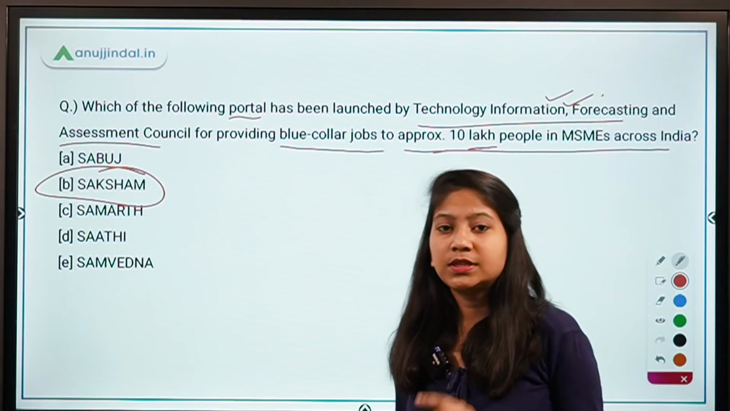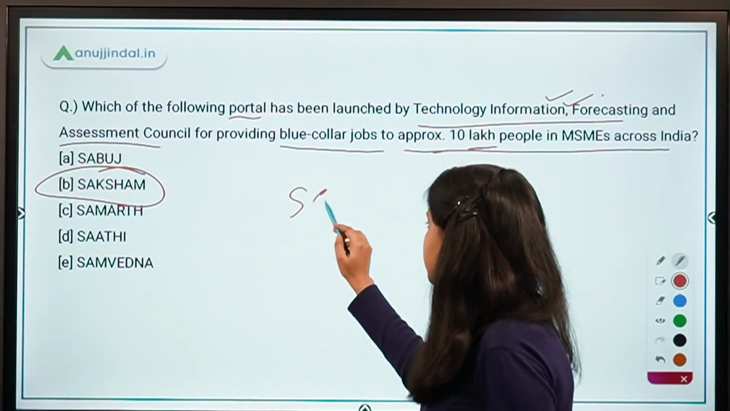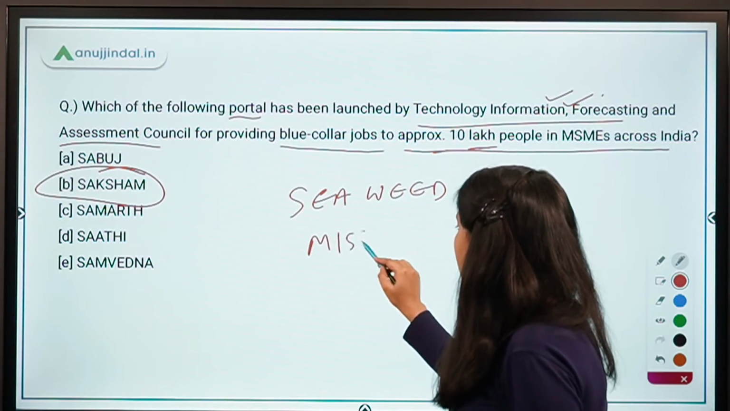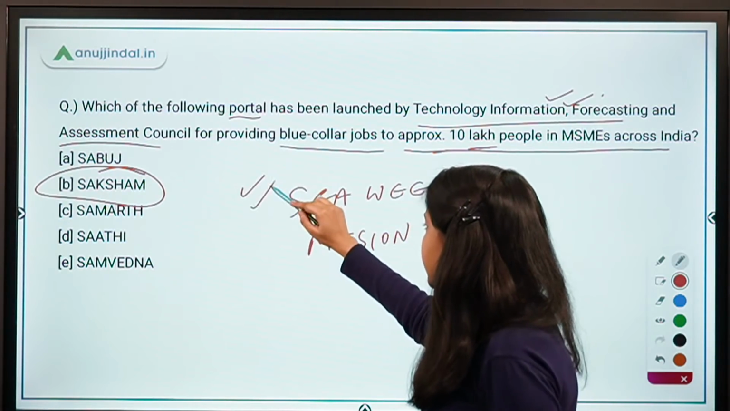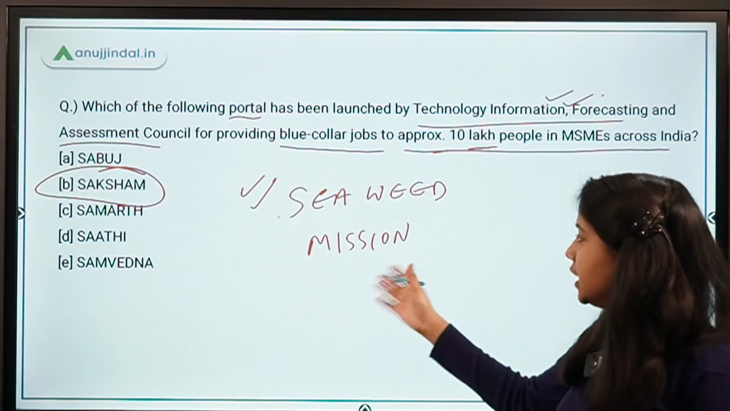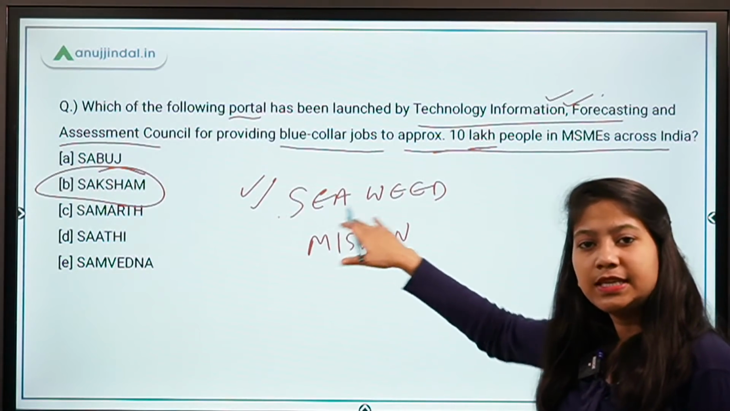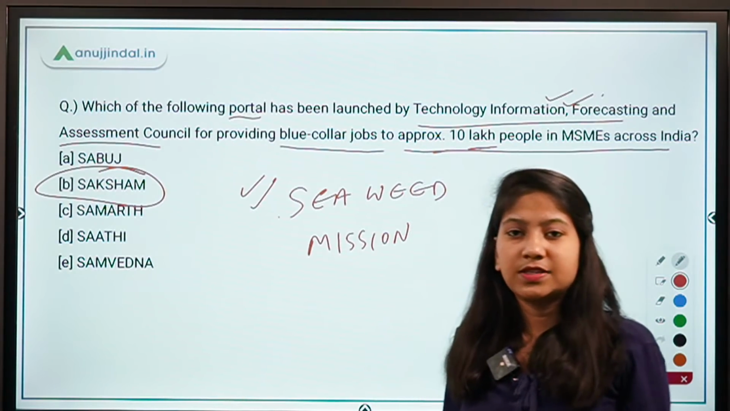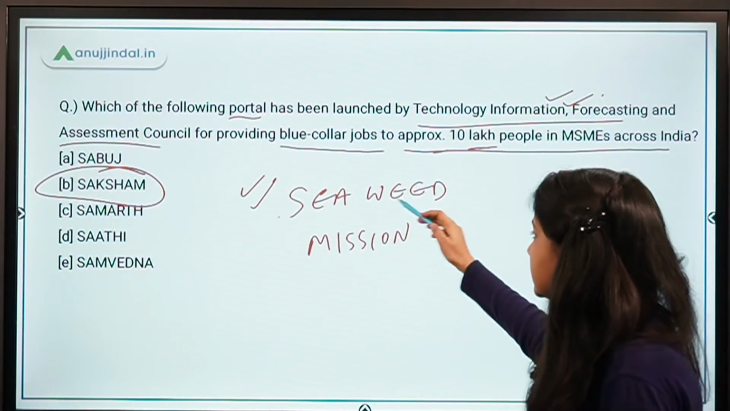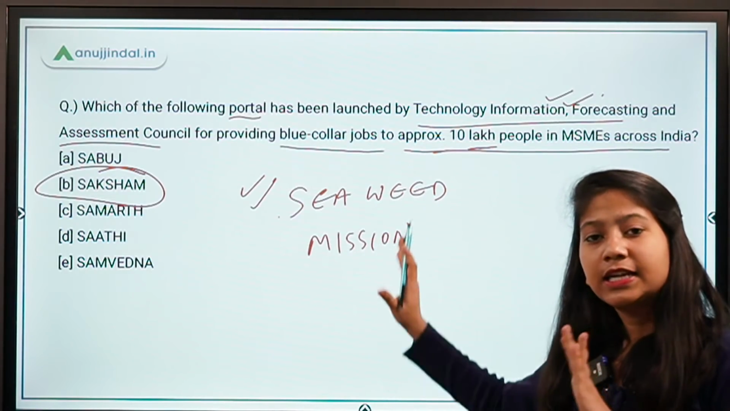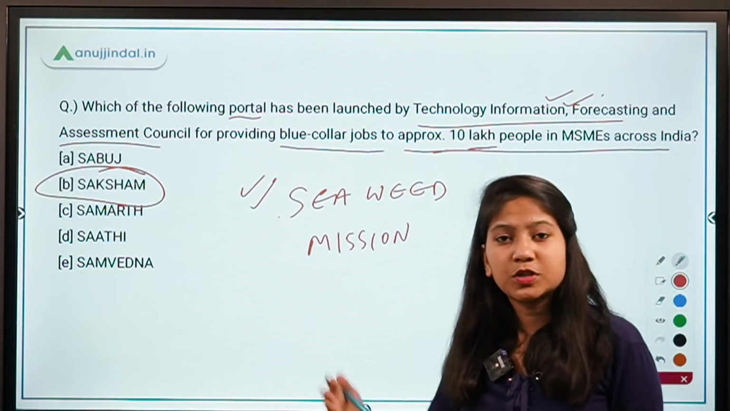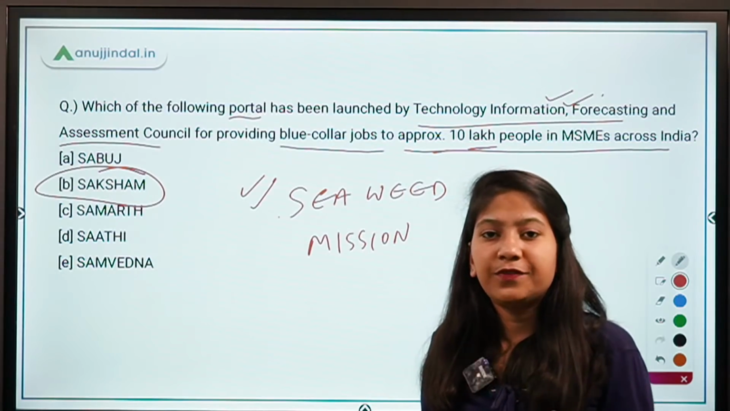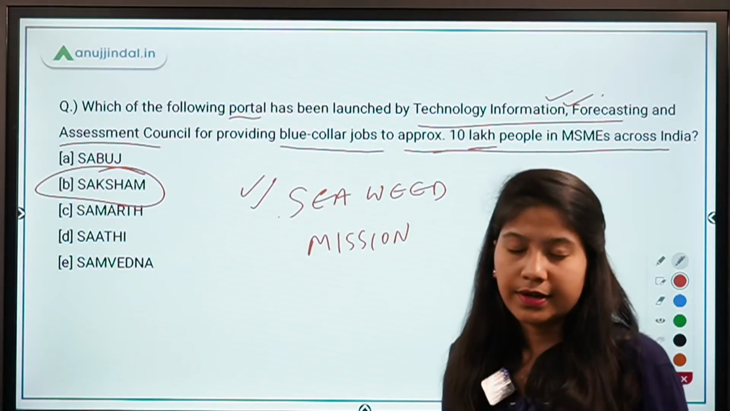Now apart from this portal, the organization has also launched Seaweed Mission. Basically right now the details related to the operational functionality or the operational guidelines of this Seaweed Mission have not been given by the organization. The organization has already said that Seaweed Mission will be launched in India, and under this mission what will be the purpose of this organization? Basically the mission will improve the seaweed industry in India.